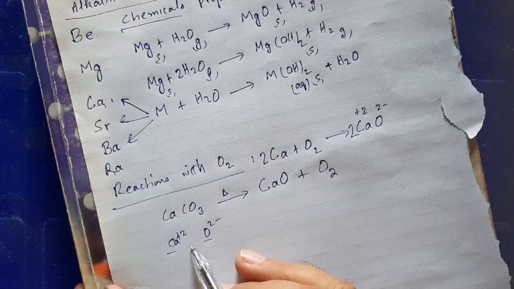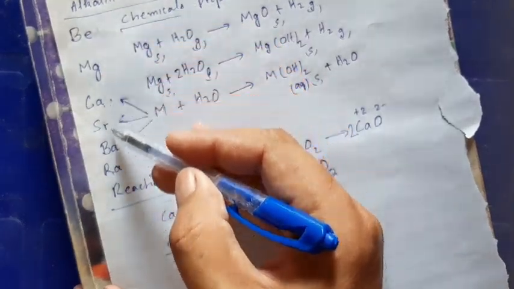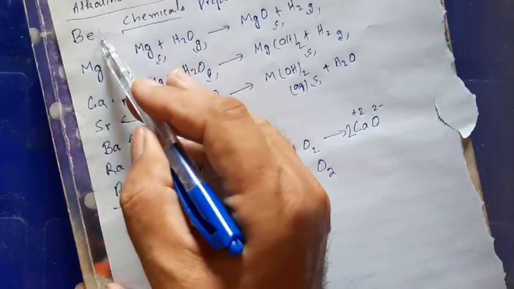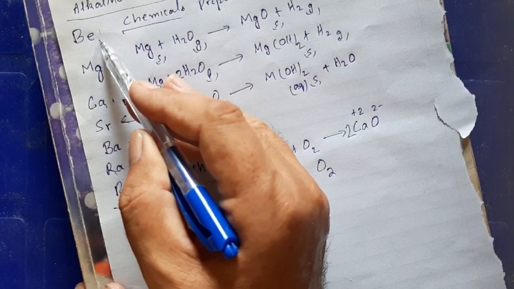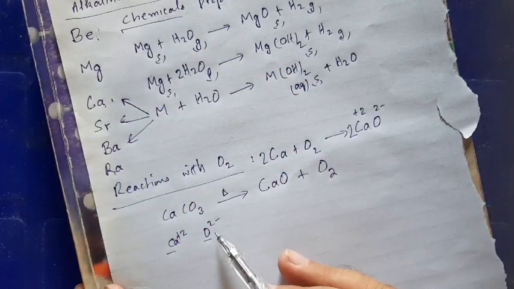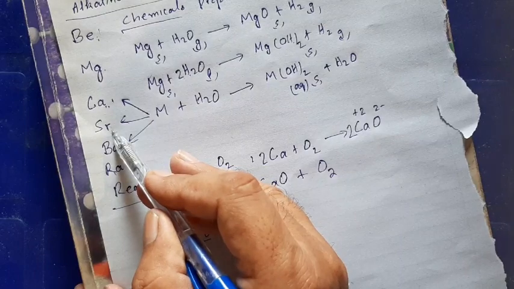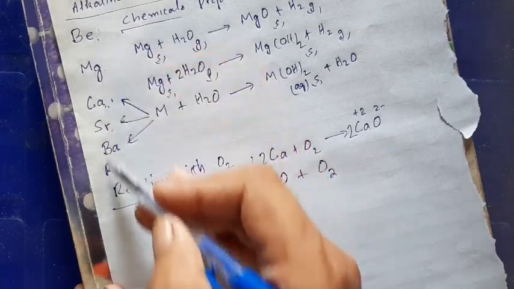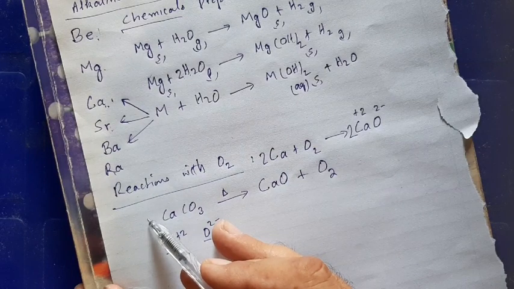Second, beryllium oxide. Beryllium is the smallest among the elements of group 2A. It consists of only two shells, 1s2, 2s2, and the beryllium cation has only one shell, that is 1s2, Be2+. So magnesium has 3 shells, calcium 4 shells, strontium 5, barium 6. Size is increasing, number of shells is increasing, shielding effect is increasing.